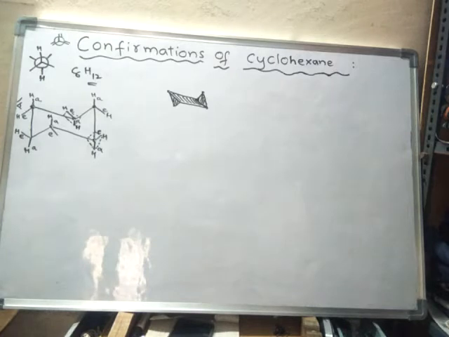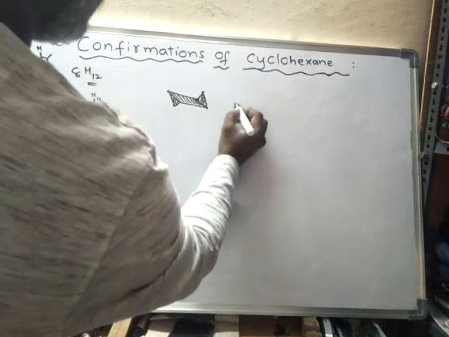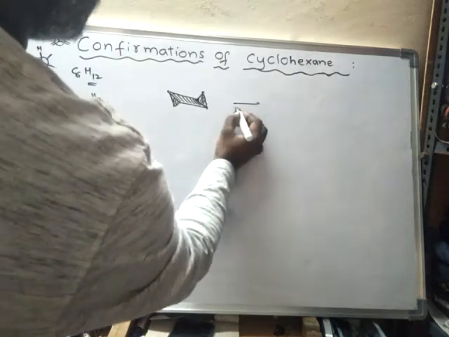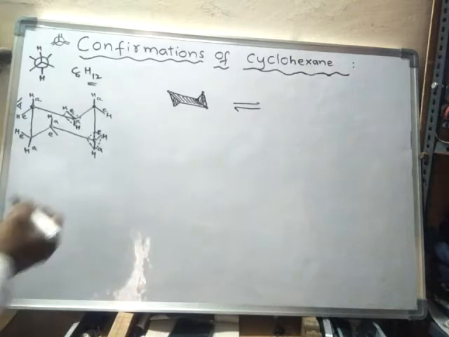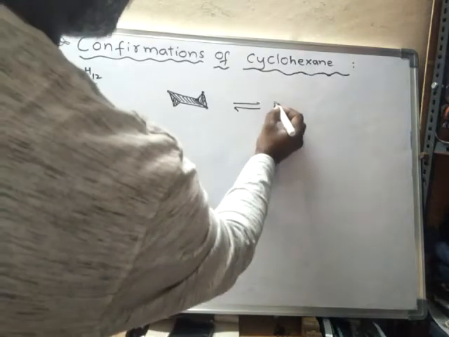Now this chair form will rapidly interconvert into another chair form like this.